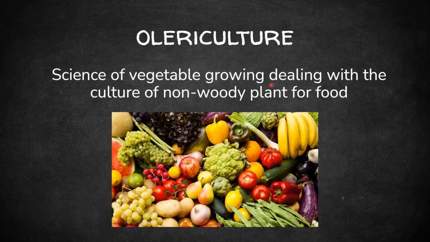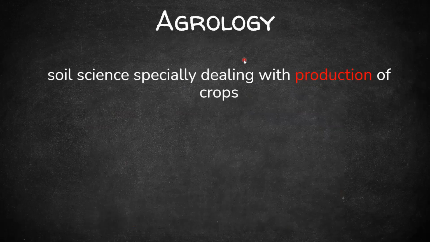Next is olericulture. Olericulture. Basically the study of vegetable growing and the use of plant products as the food source is called as olericulture. Next one is agrology. Agrology. Basically the soil science that deals with the production of crops.